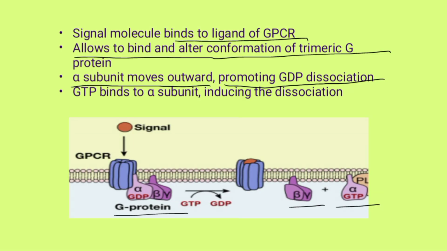This mechanism of GPCR signaling enables cells to respond to various signals, including hormones, sensory stimuli and neurotransmitters.